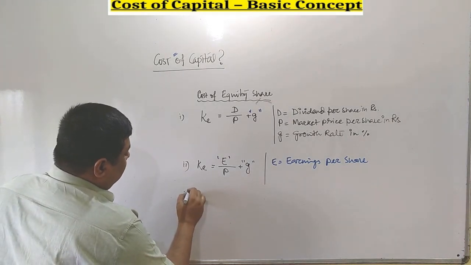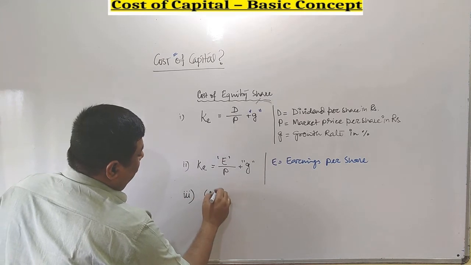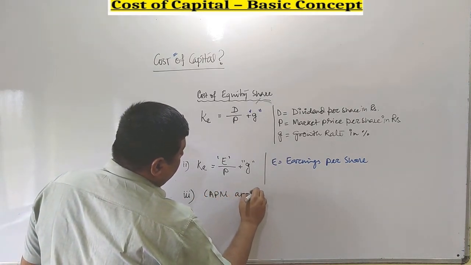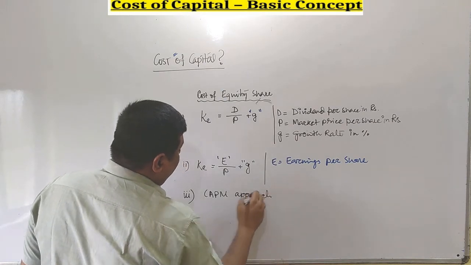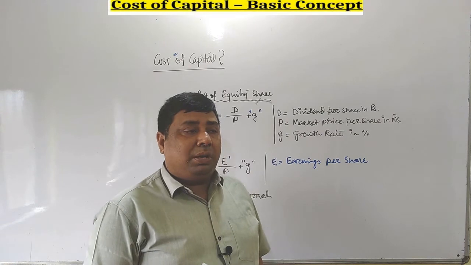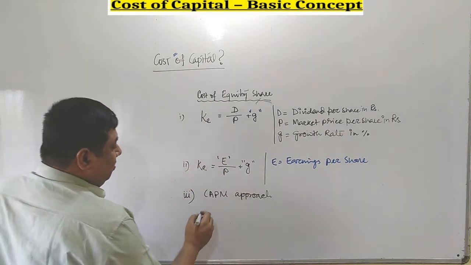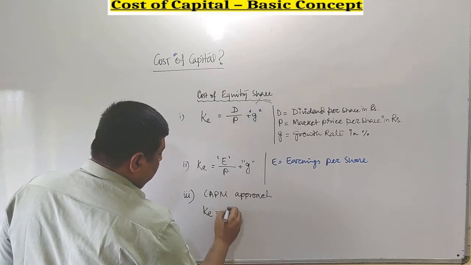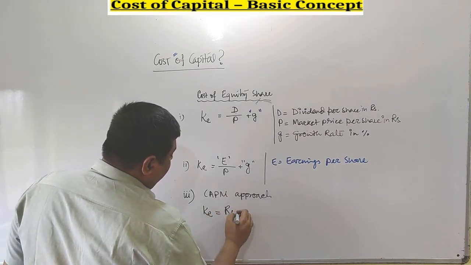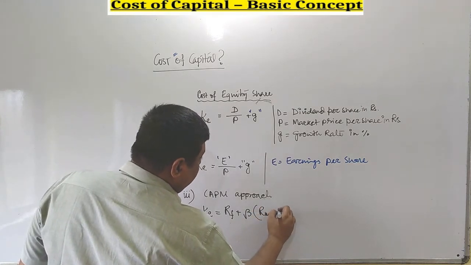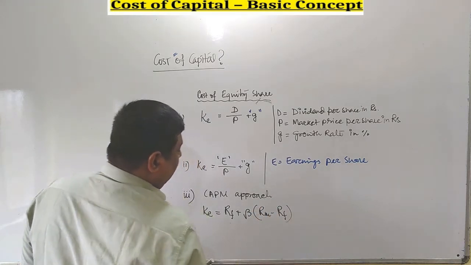There is another method, mostly used in the securities market to calculate the cost of equity. That is known as the CAPM approach. Full form of CAPM is Capital Asset Pricing Model approach. According to the CAPM approach, cost of equity K equals RF plus beta times (RM minus RF).